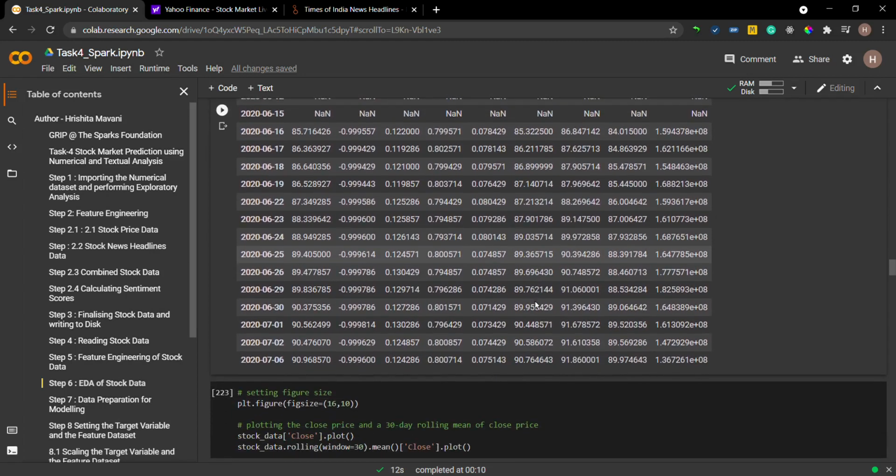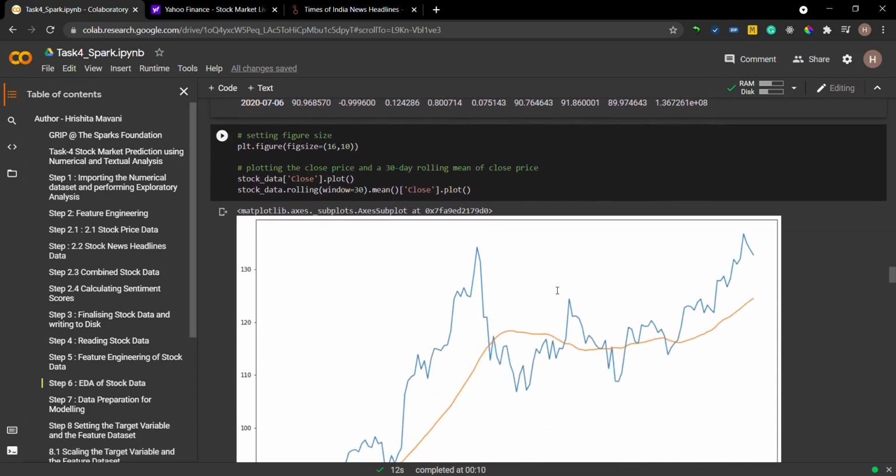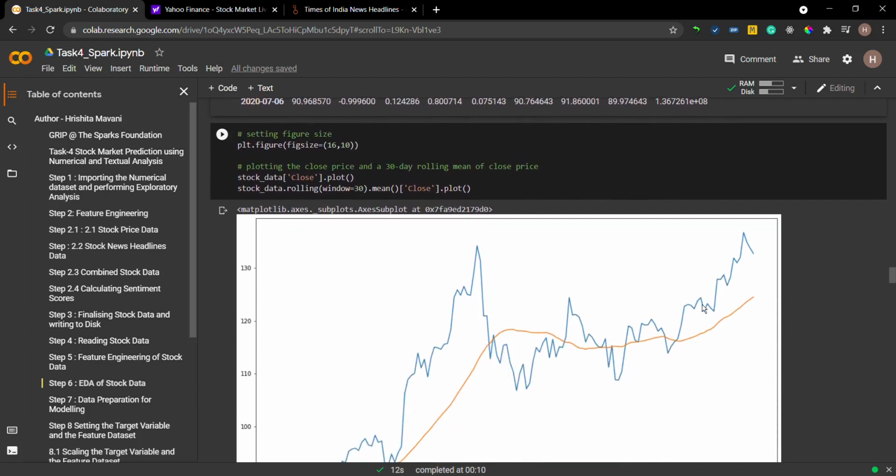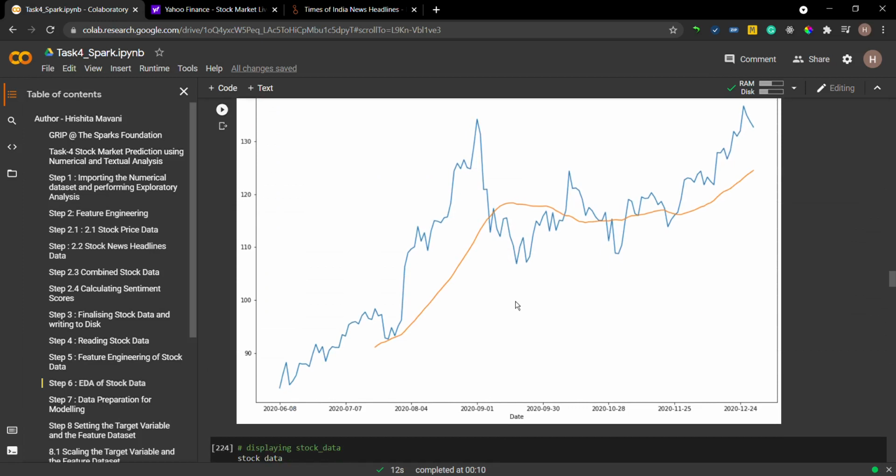Next I have tried to plot the closed price and the rolling mean average at the rate of 30 days. The orange line here represents the rolling mean average and the blue line represents the actual closing line.